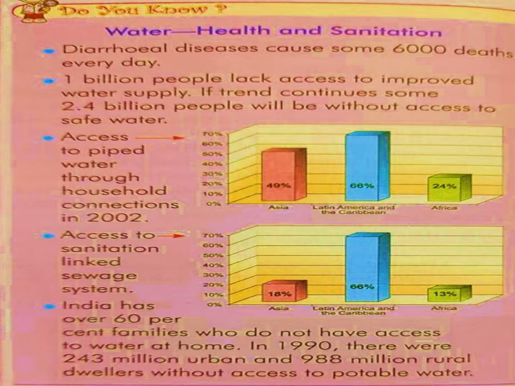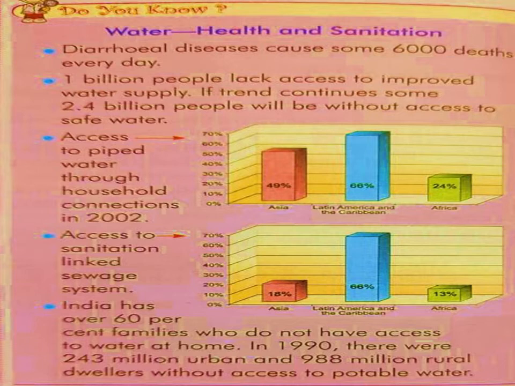Access to piped water through household connections in 2002, a graph is given here. In Asia 49%, in Latin America and the Caribbean 66%, and in Africa 24%. Now access to sanitation linked to a sewage system, you have a graph. In Asia it is 18%, which is very low. In Latin America and the Caribbean 66%, and in Africa 13%. So you can see sanitation and health is very low.